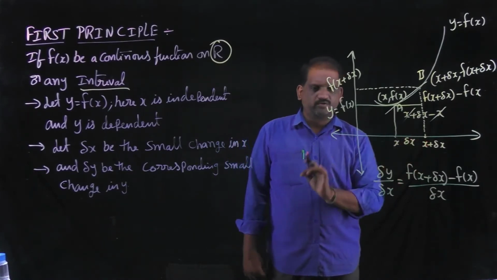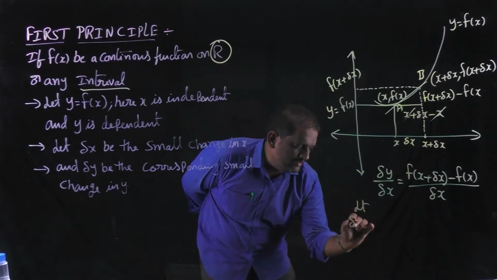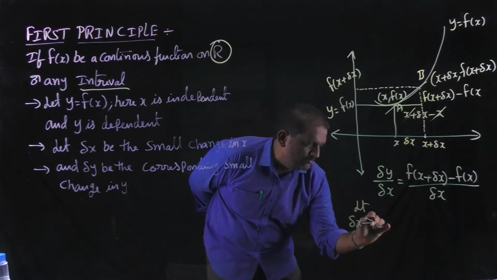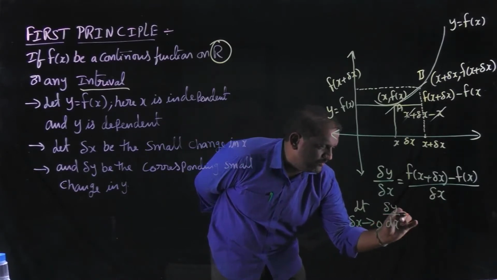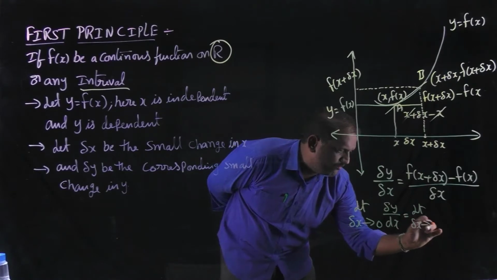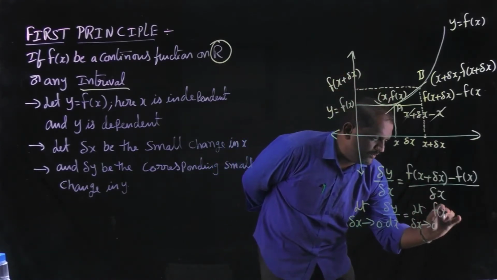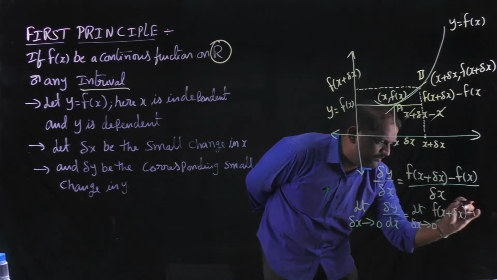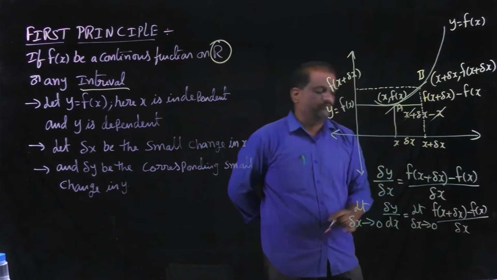Then it becomes limit delta x tends to 0, delta y by delta x is equal to limit delta x tends to 0, f of x plus delta x minus f of x by delta x.